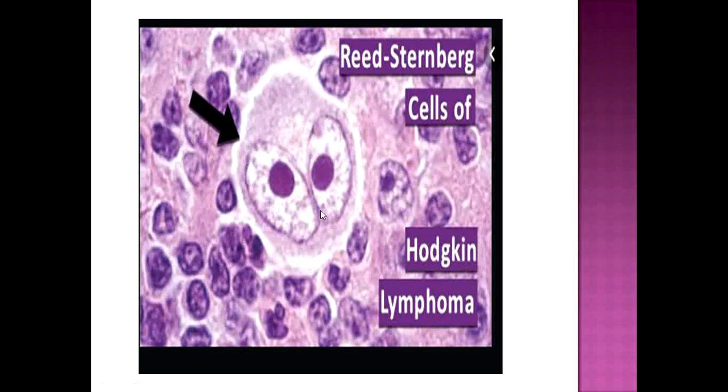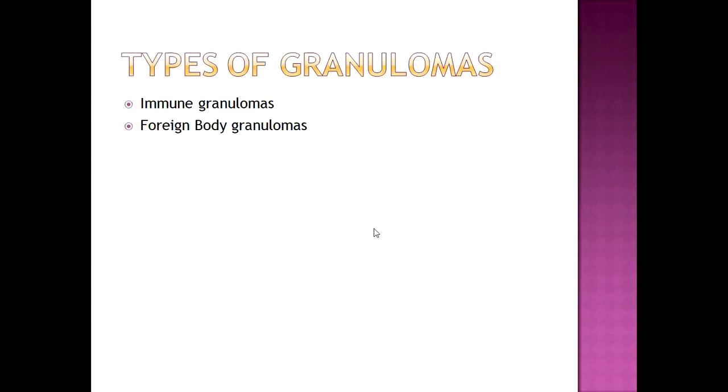Reed-Sternberg cells. You can see here mirror images of each other. This is also called owl's eye appearance. This is found in Hodgkin lymphoma, that is a disorder of blood cells.